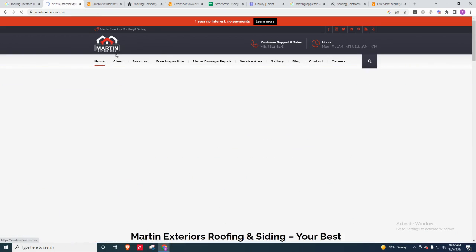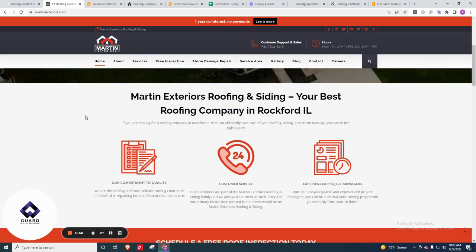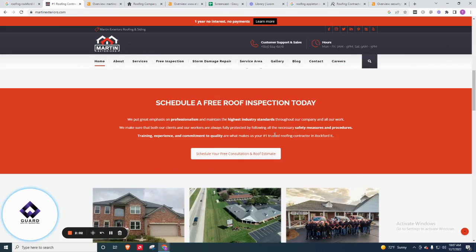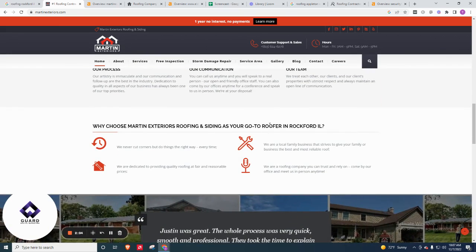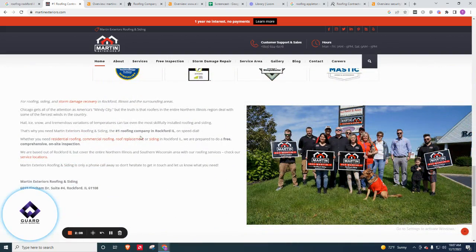Now, your homepage and your service pages look like they're all tailored more towards Rockford. So roofing company in Rockford, Illinois. Let's see, roofer in Rockford, Illinois. You can see the keywords I'm pointing out here.